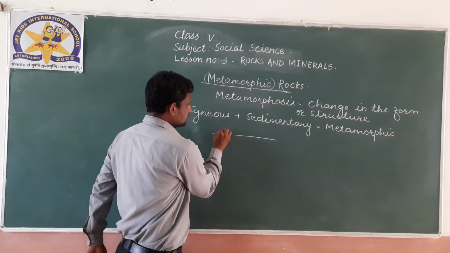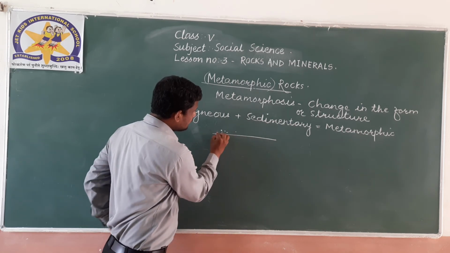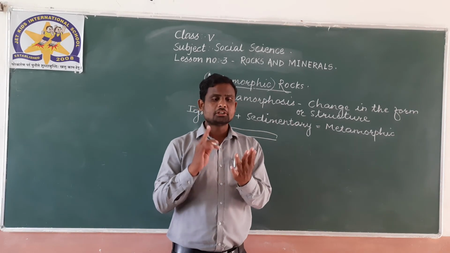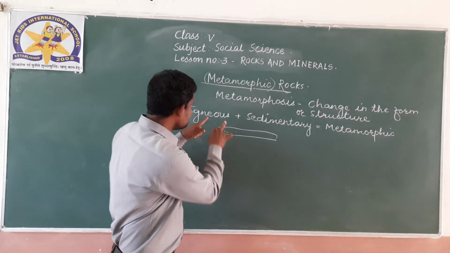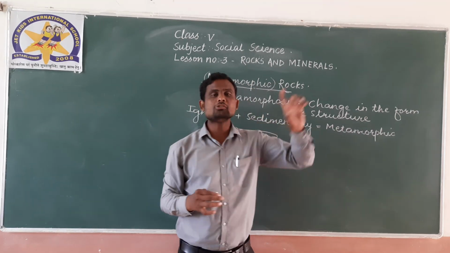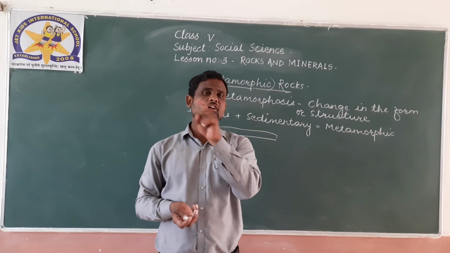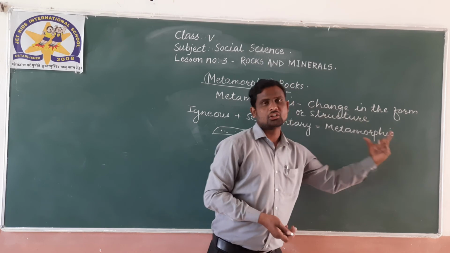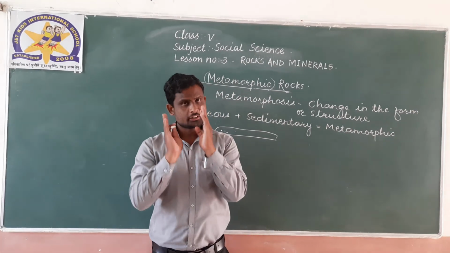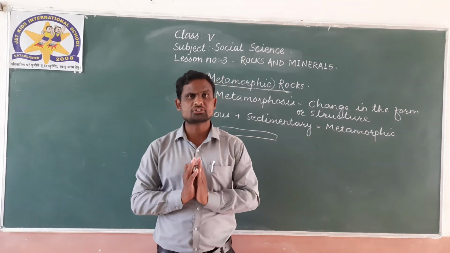Some igneous and sedimentary rocks present on the earth's surface get buried inside, and due to tremendous heat and pressure, the minerals these rocks contain change, and a new type of rock is formed there, called metamorphic rock. Means metamorphic rock is formed from igneous rock and sedimentary rock. Did you understand that?